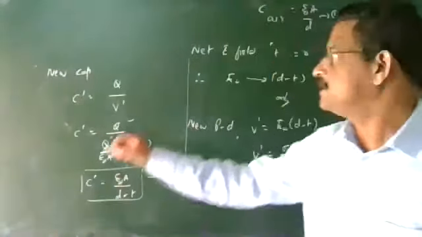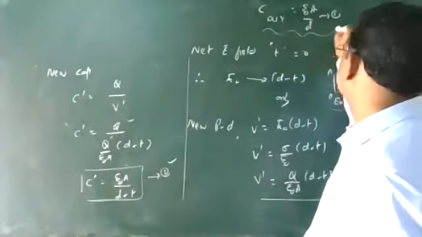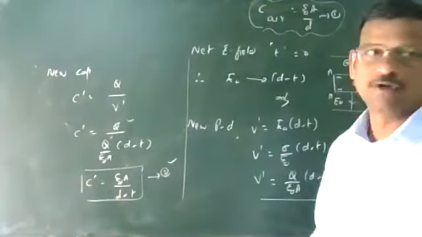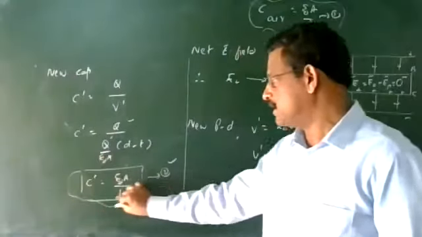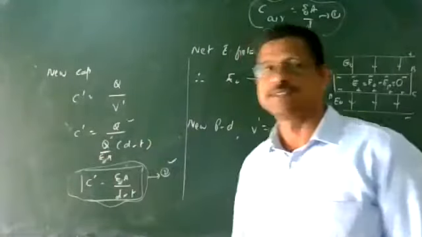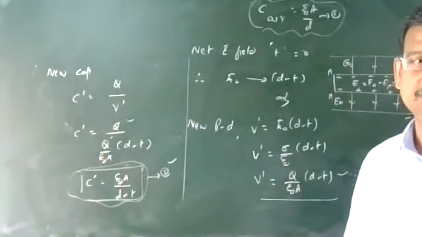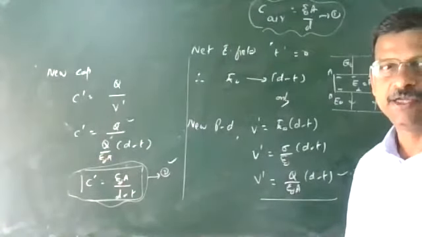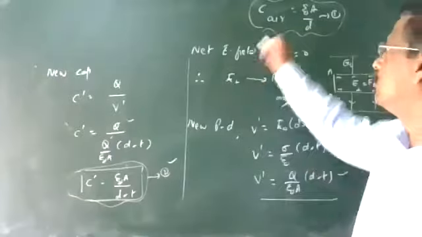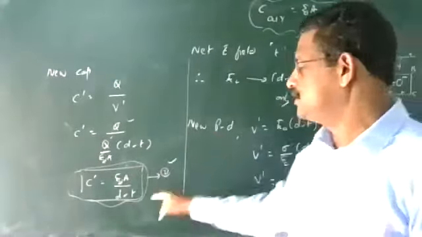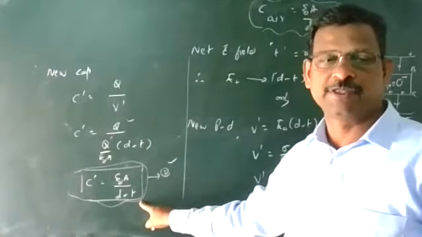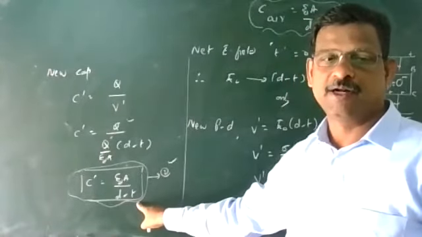So capacitance in air is epsilon 0 A by d. When there is a conducting slab in between, capacitance is given by C dash equal to epsilon 0 A by d minus t. Look at this equation: the numerator is the same, but the denominator is d minus t, which is less.